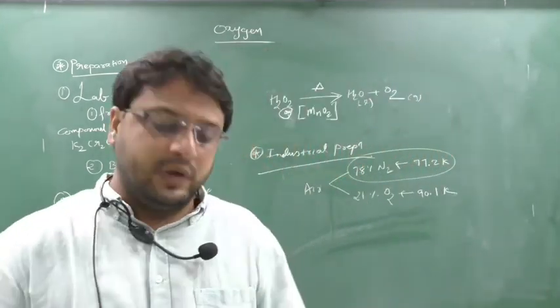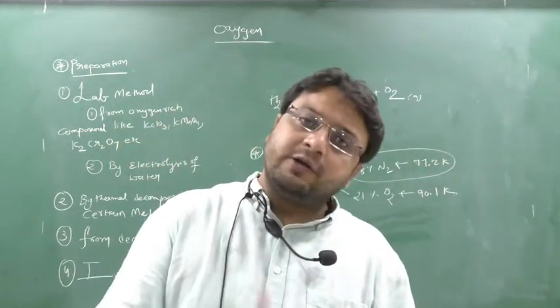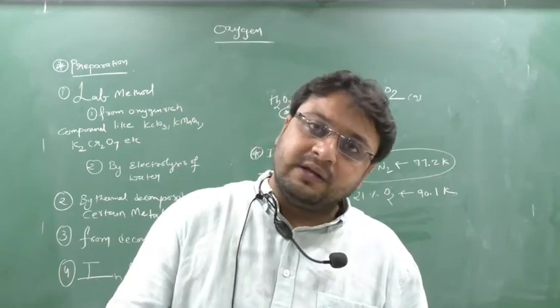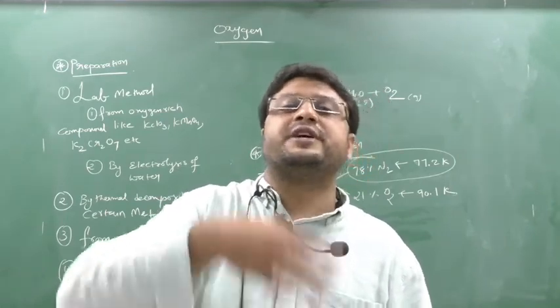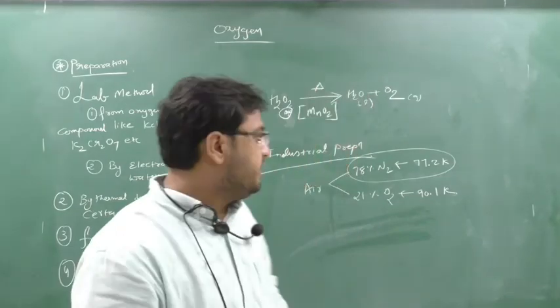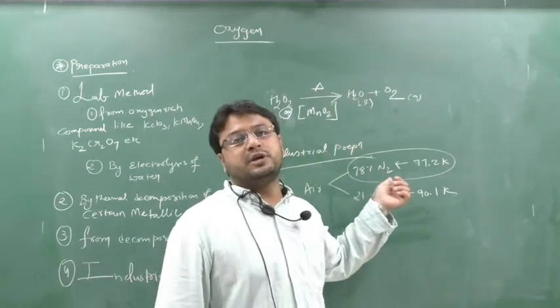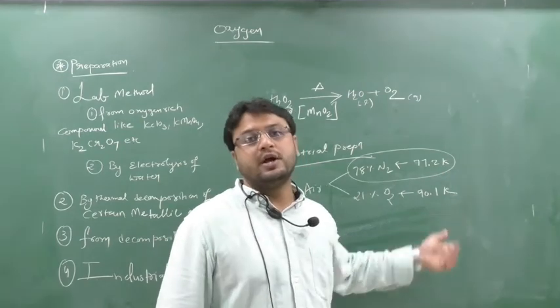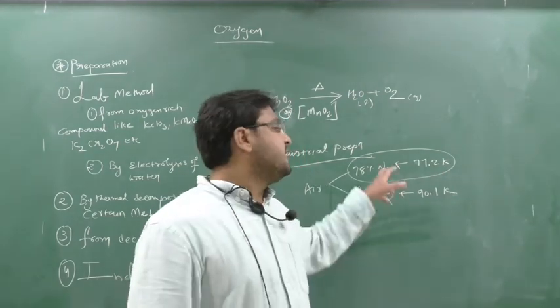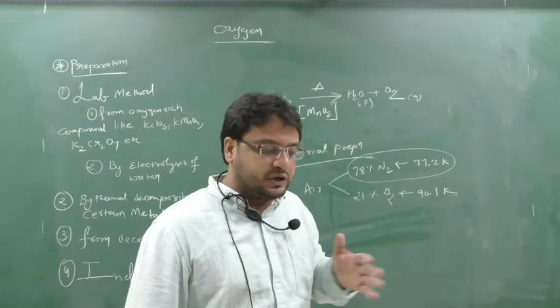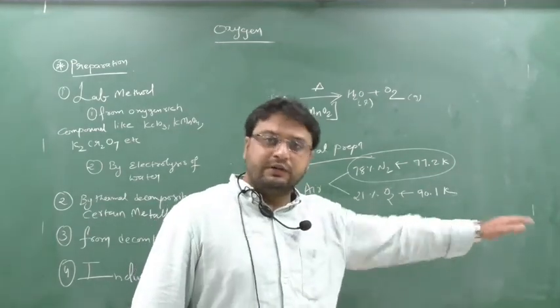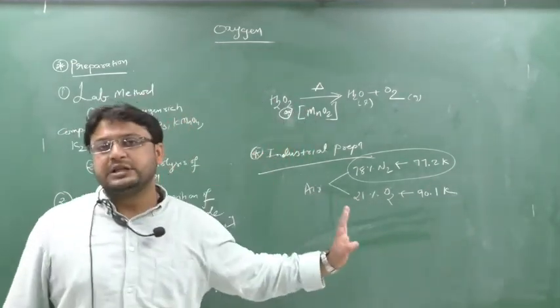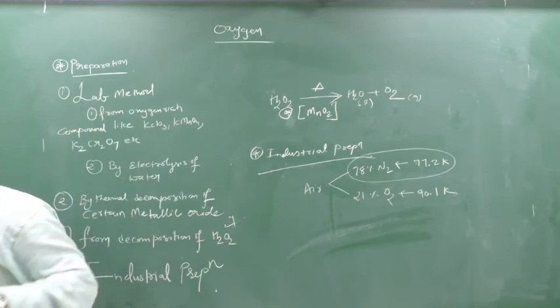Clear? So what we are doing? We are taking the air, liquefying it, and then doing fractional distillation on the liquefied air, meaning we are heating it. We know that the nitrogen boiling point is 77.2 Kelvin and the oxygen boiling point is 90.1 Kelvin. So whose boiling point will come first? Nitrogen's. So nitrogen will be removed, leaving behind oxygen. Clear? In this way we can take the oxygen. You write down this thing.